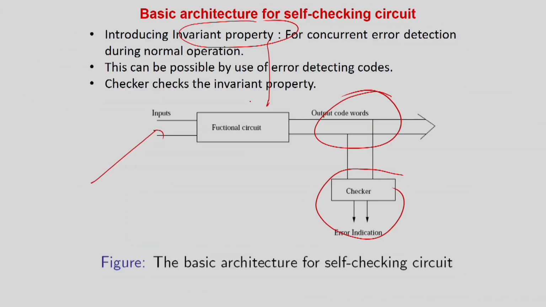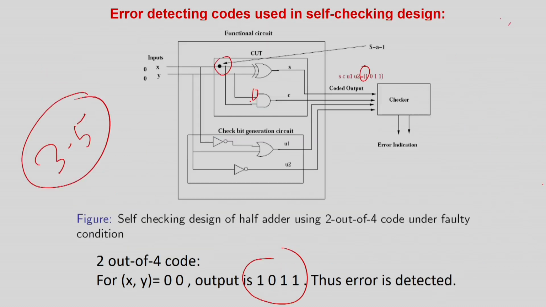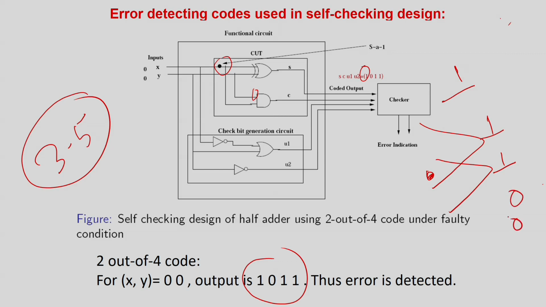But as I told you, what you can try out is to take some other input, maybe this same circuit or some other circuit, where there is a single gate which will affect 2 outputs at a time. Also you should have a third normalizing output. In this case only 2 outputs are there, both will be affected, but in your example you can take another output which is not affected, and assuming the normal case should be 1 1 1, and parity I have already told you, and you are using a 3 out of 5 code, so you will put a 0 0 as the code.